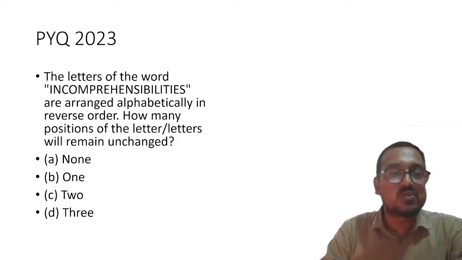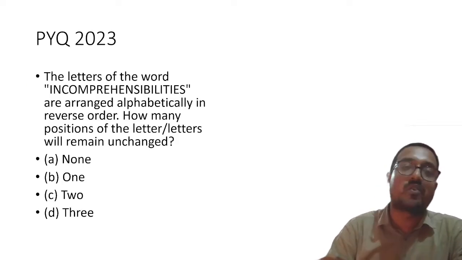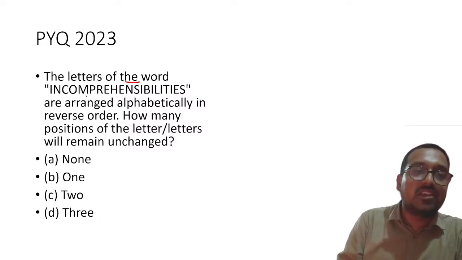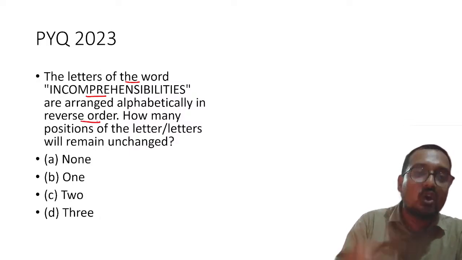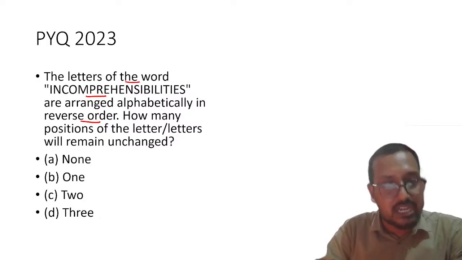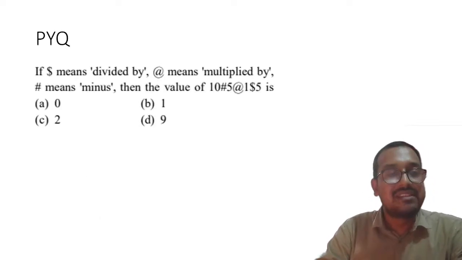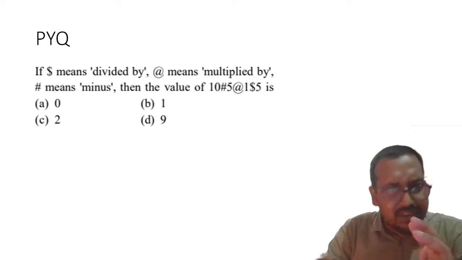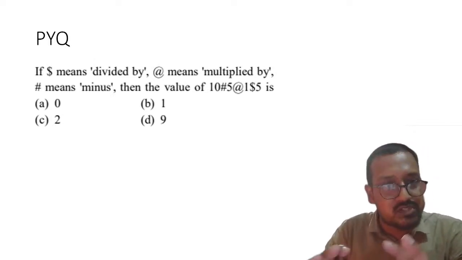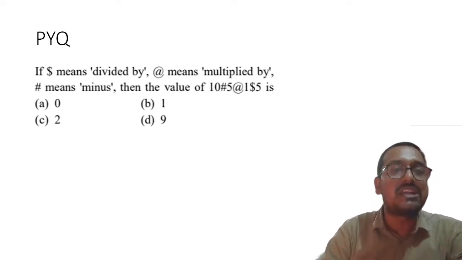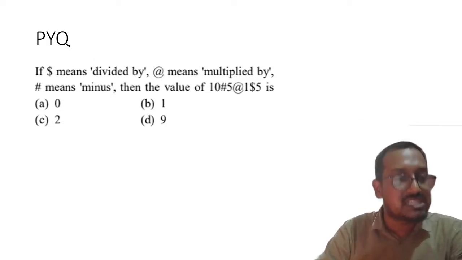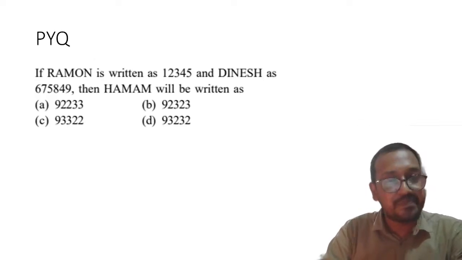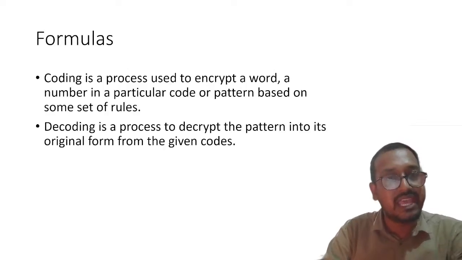Now, my dear students, this is the third question for today. The letters of the word incomprehensibilities are arranged alphabetically in reverse order. How many positions of the letter or letters will remain unchanged? Clear? Then there is this question, which is again a very easy question, but still some students fear it. So I have just brought it so that from now onwards you will be feeling comfortable with such kind of questions. The next question is this one again.